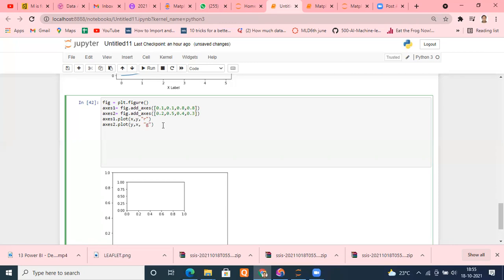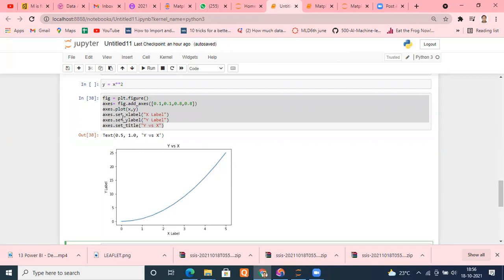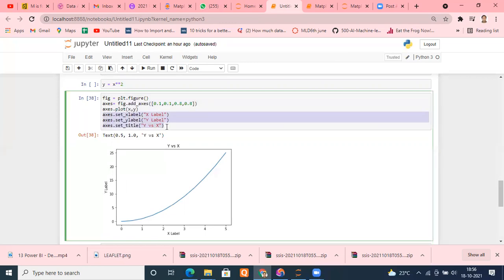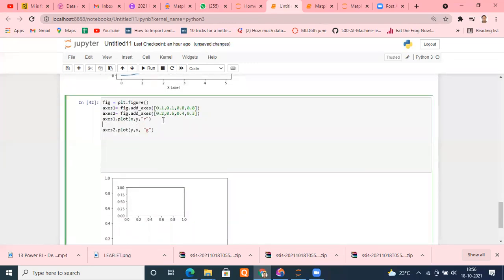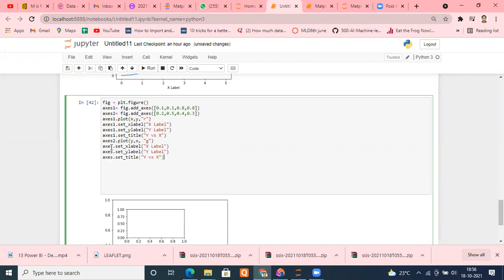And suppose I want the color to be, let's say, green. If you want to set the title, it's up to you. You know how to set the title: axis1.set_xlabel, axis1.set_ylabel, axis1.set_title. Everything you can set the way we did it here, so you can use it directly. I'm copying it here, coming here. Instead of axis, I'm making it axis1 everywhere. The same I copied here, just make it axis2.